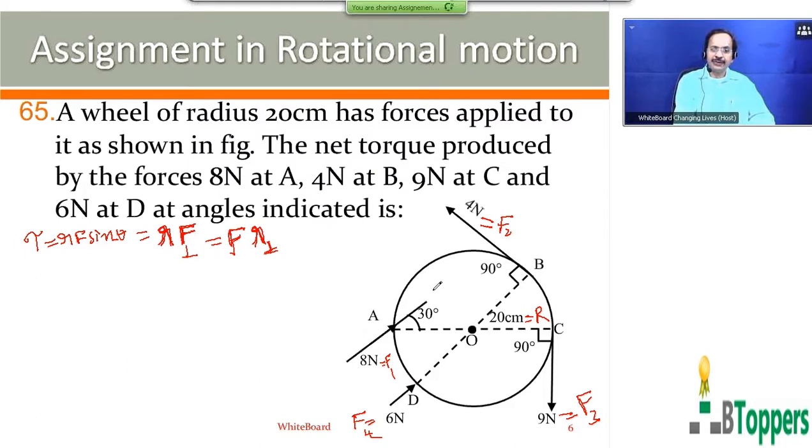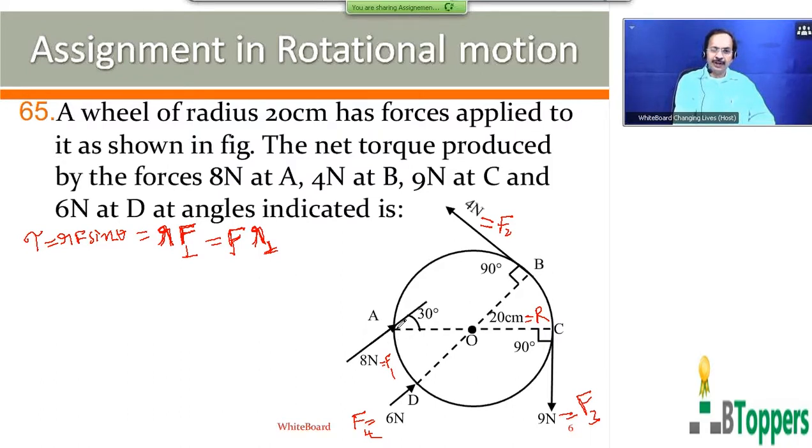This F bar is directed to the right side. So this torque tries to rotate the body in what direction? You can try to find out whether it is clockwise or anti-clockwise. If you assume that the second, third, fourth forces are not acting, and only the first force F1 bar is applied on the wheel, then you can observe that it tends to rotate it in the clockwise sense.